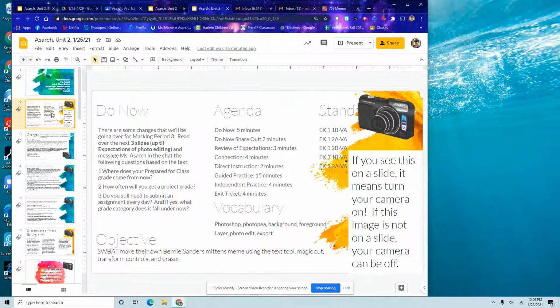You guys should recognize that one already. And message in the chat your response to these 3 questions. Where does your prepared for class grade come from? How often will you get a project grade? And do you still need to submit an assignment every day? And if yes, what grade category does it fall under now?